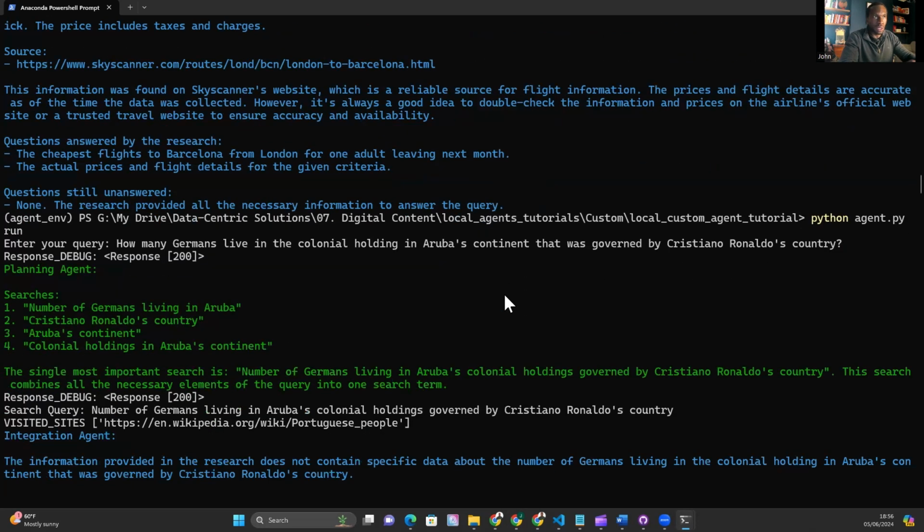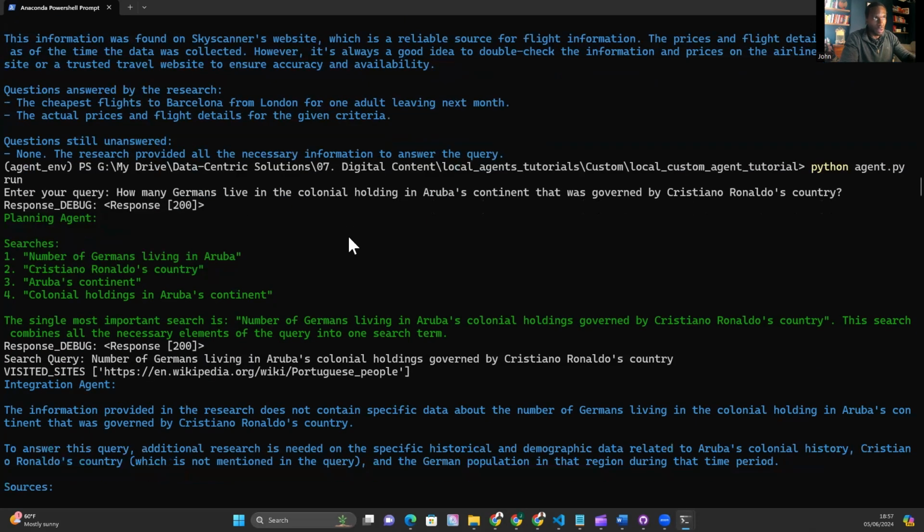Let's see how it handles the remaining multi-hop questions. So how many Germans live in the colonial holding in Aruba's continent that was governed by Cristiano Ronaldo's country? So we know this is a multi-hop question. Number of Germans living in Aruba. Again, that's a bit of a red herring. That's not what we want.